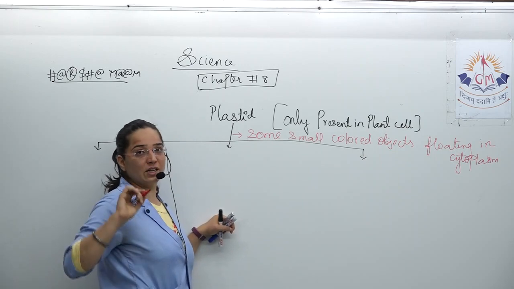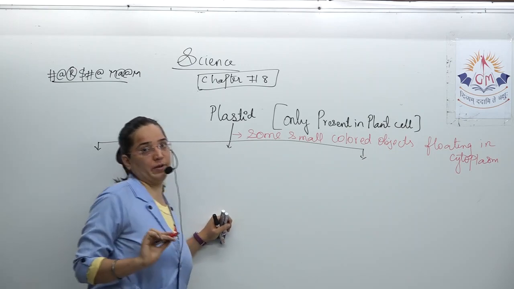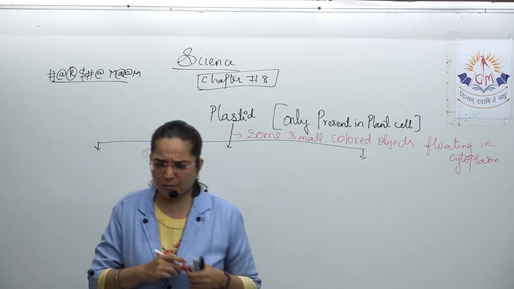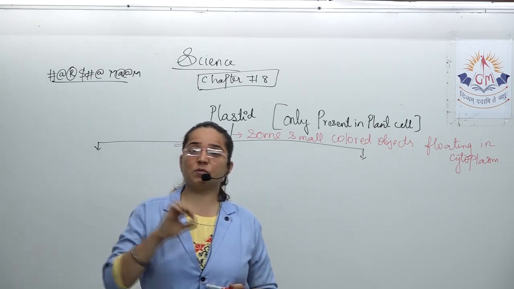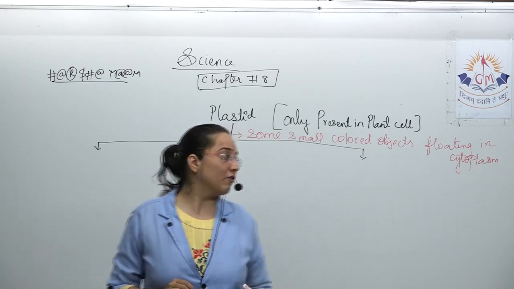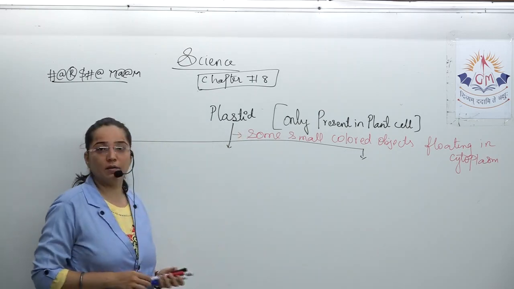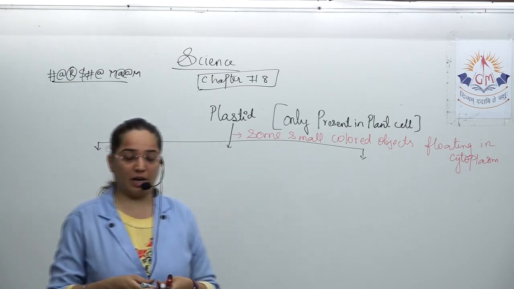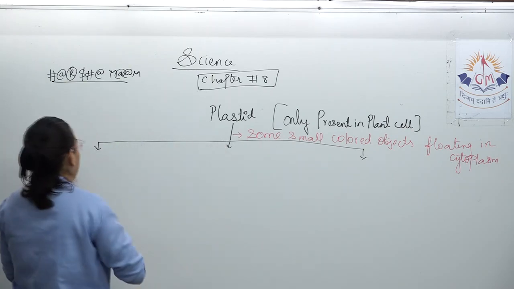So when we look at the plant cell properly, you will see some small colored objects in it. What are those colored objects? Those are plastids. Plastids are basically divided into three types. Which are those three types?